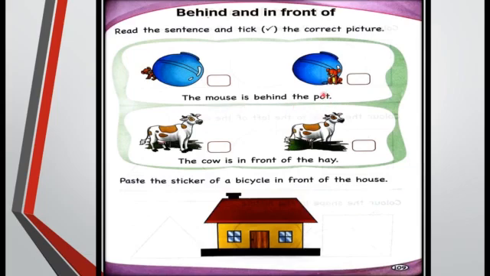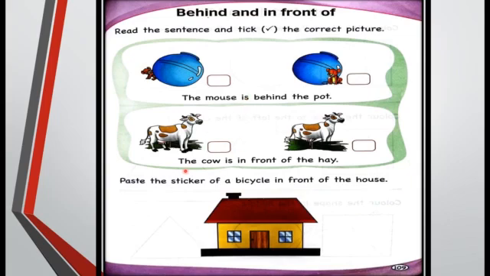Now here you can see two pictures. In the first picture, the mouse is behind the pot. And in the next picture, the mouse is in front of the pot. So you have to put a tick mark on behind the pot. Now read the next one.